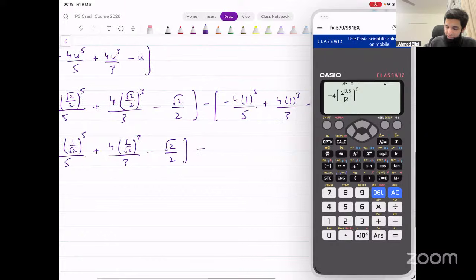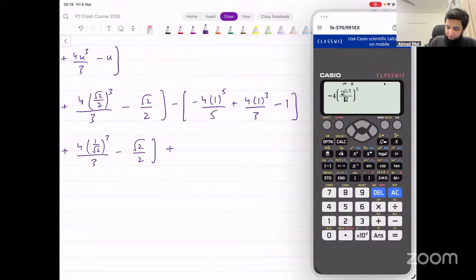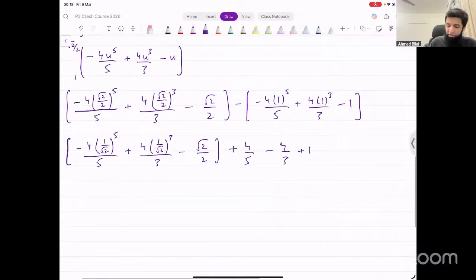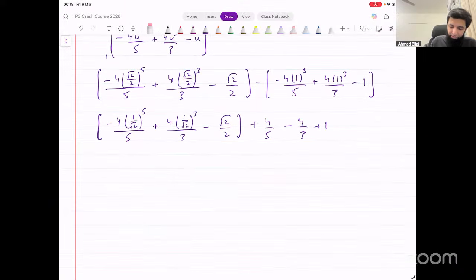Then we have minus, that becomes plus 4 over 5 minus 4 over 3 plus 1, right? This is what we get outside. So let's simplify this further. Just remove the brackets from here as well. These are the terms. Now, minus 4, if we write as powers of 2, 4 is 2 squared. This can be written as root 2 raised to power 5. That's the same thing as saying 2 raised to power 5 over 2, which is 2.5. This is in the denominator.